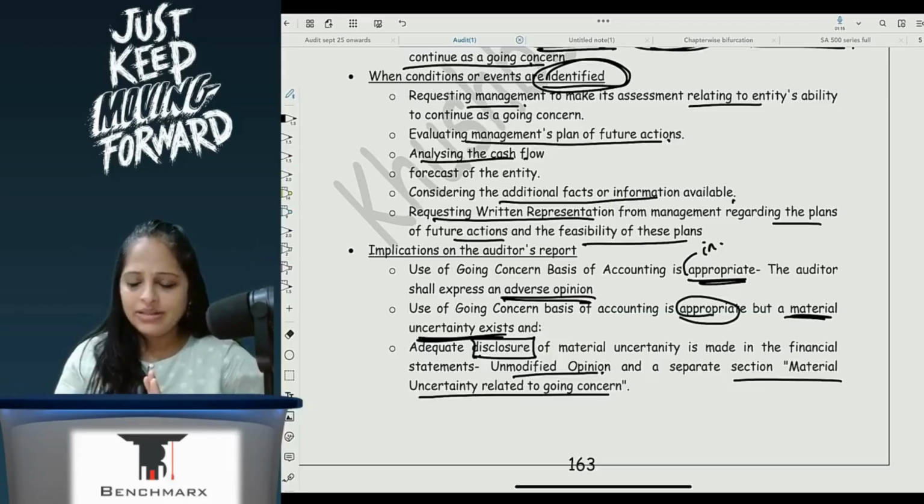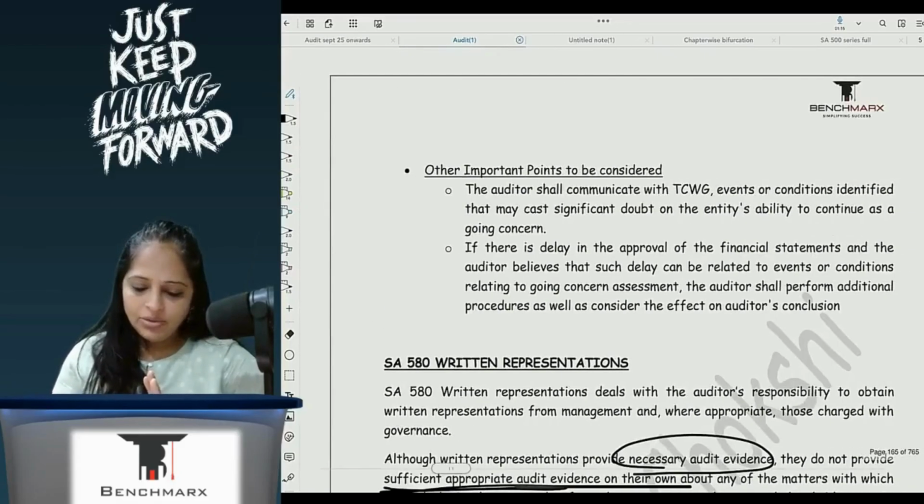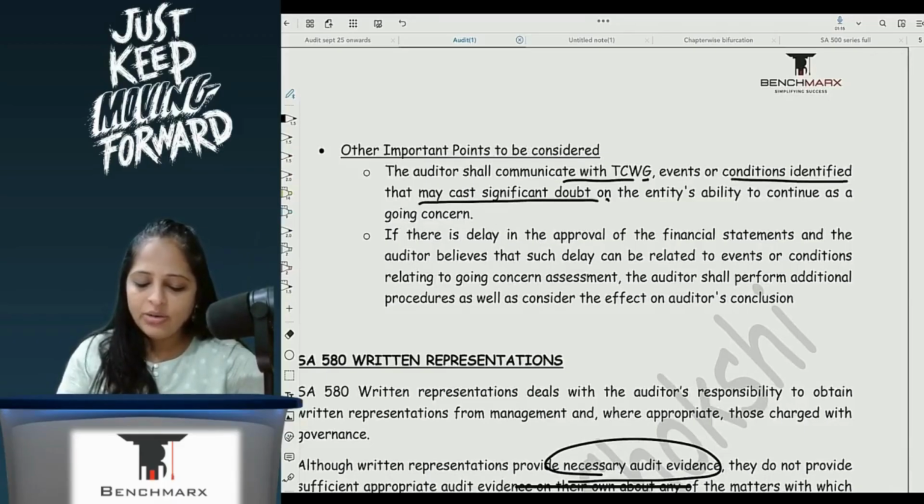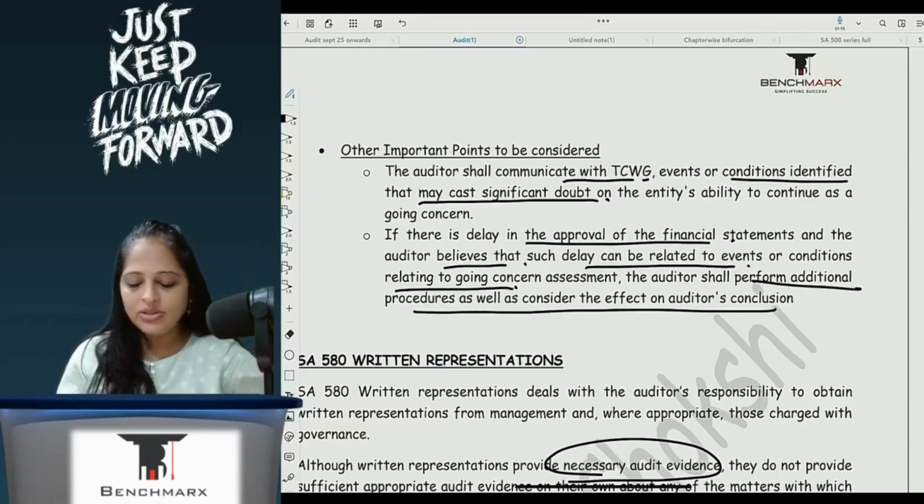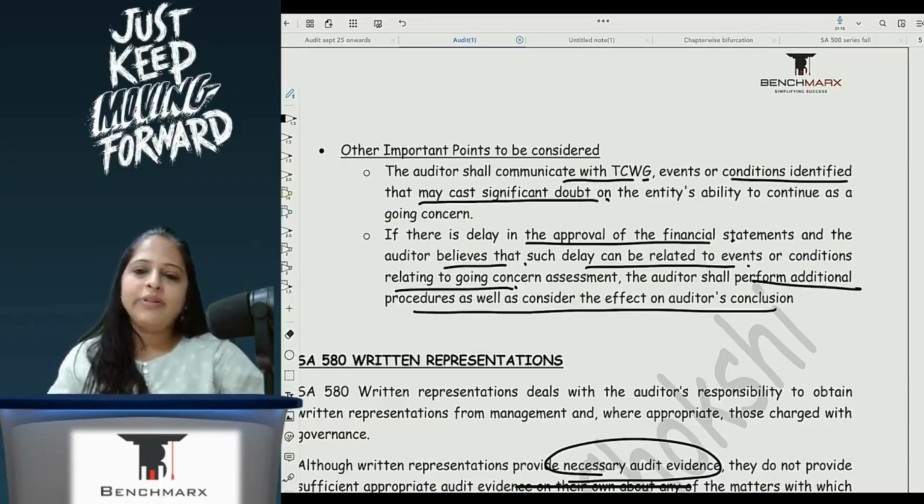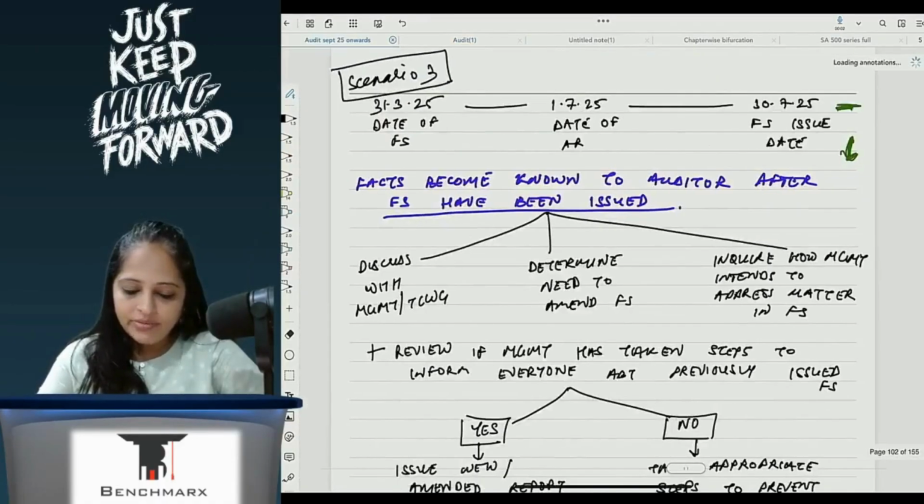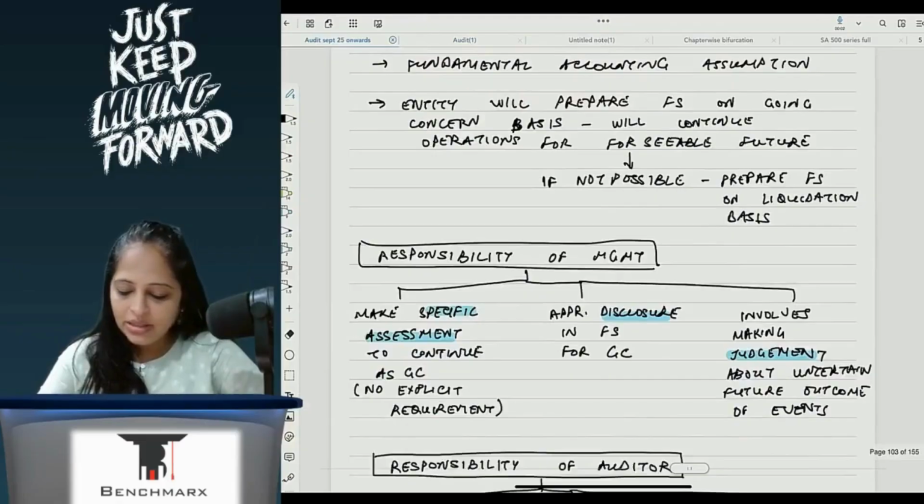I'll also add a few points here in the notes. Other important points: the auditor shall communicate with TCWG events or conditions identified that may cause significant doubt. If there is a delay in approval of FS and the auditor believes such delay can be related to events or conditions relating to going concern, the auditor shall perform additional procedures as well to consider the effect on the auditor's conclusion. Okay, here I have added a few more points which I thought would be relevant.